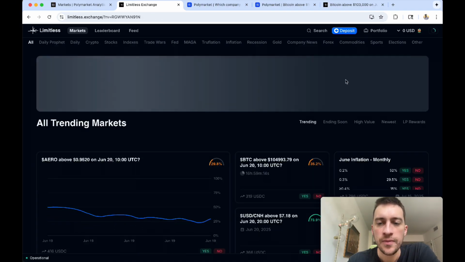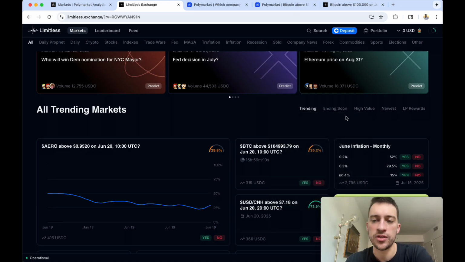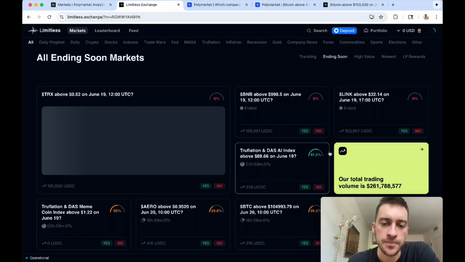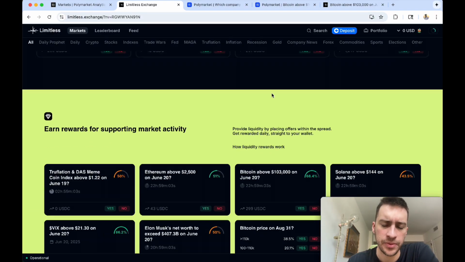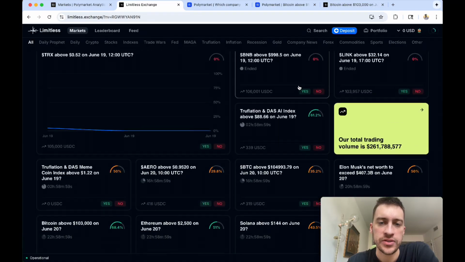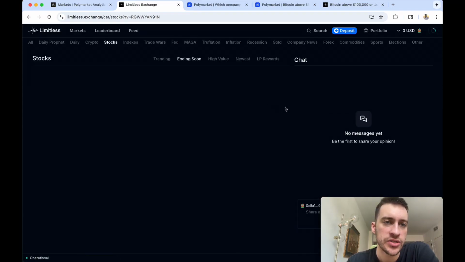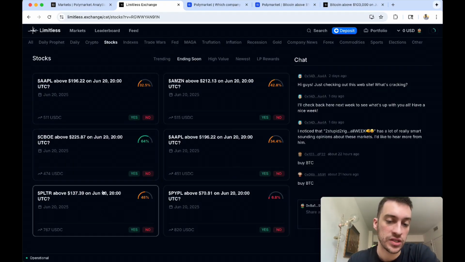It's been pretty good. They also have a lot of non-arbitrageable markets that you can take advantage of too. If you look at the ending soon, you're going to see a bunch of different indexes and a bunch of different plays that you can take on crypto and on stocks as well. For a lot of these, as you can see, when it comes to stocks, if you are very good at trading stocks, there's a lot of really good ways you can snipe value for yes or no with a lot of these.